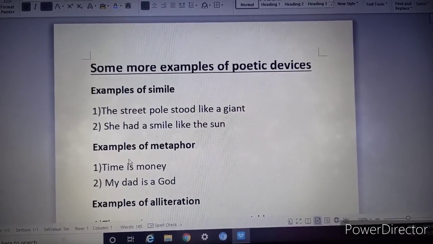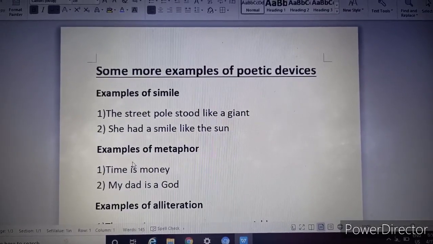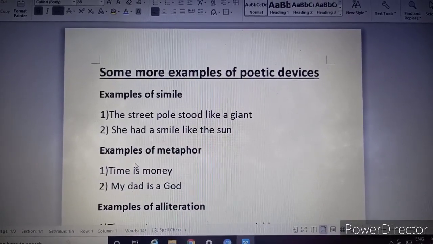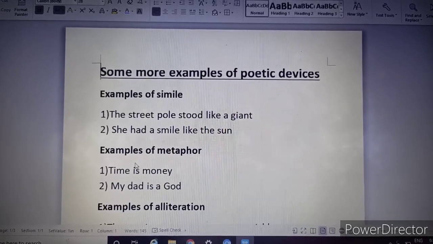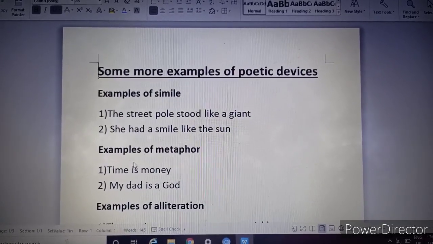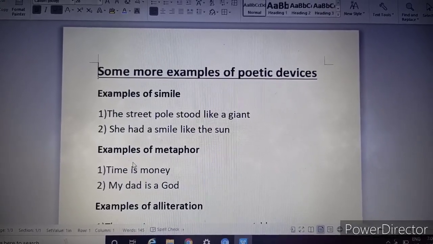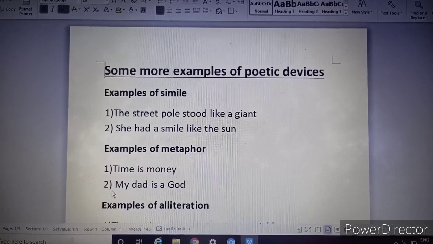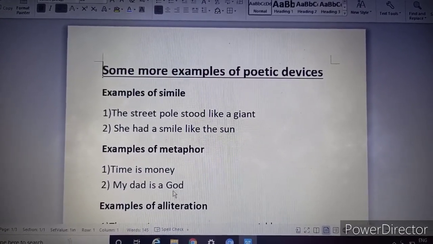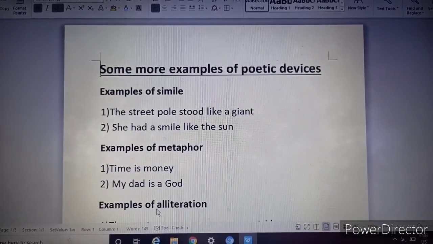Now metaphor. Metaphor is an implied simile. This is also used to compare between 2 objects without using like, as or so. Examples, time is money. Second example, my dad is a god. Third one, alliteration.